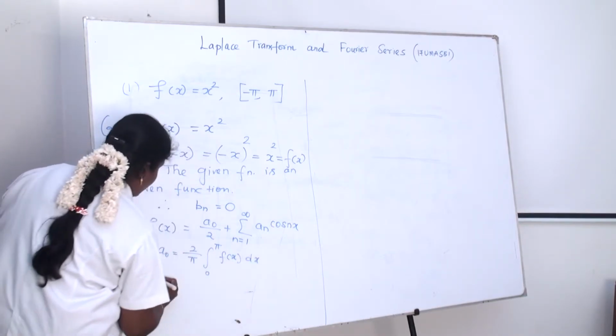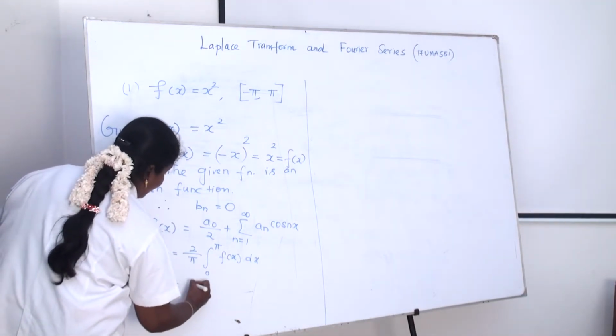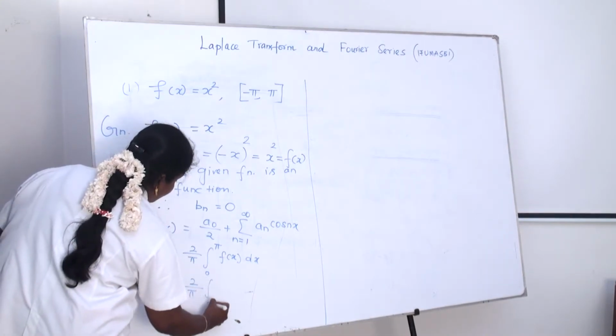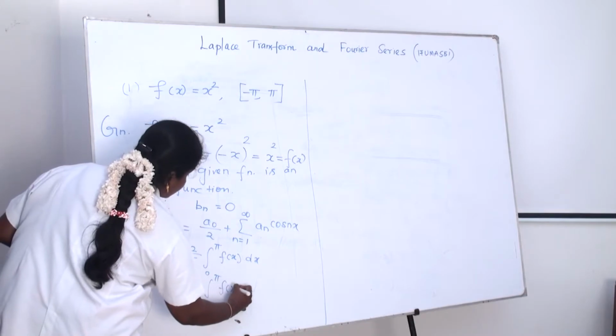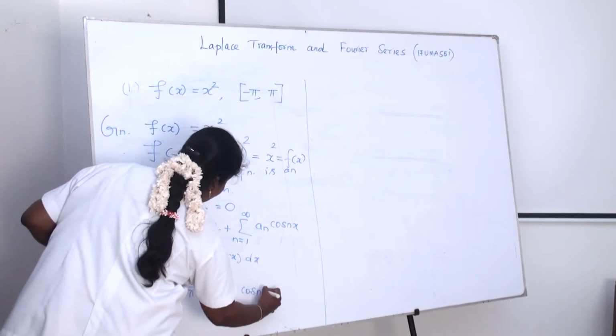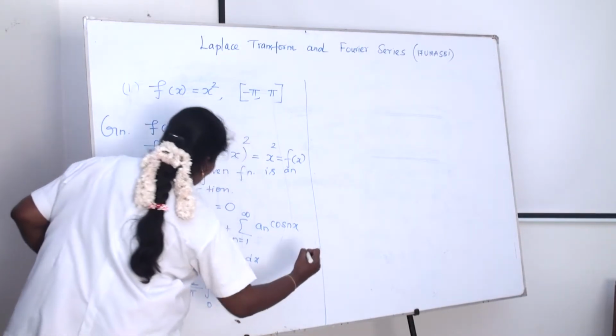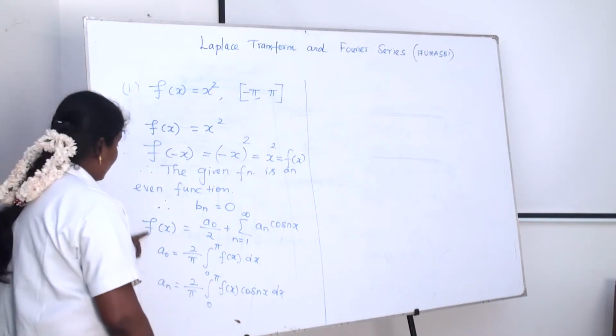If it is an even function, the formula is reduced this way, and An equals 2 by pi integral 0 to pi f(x) cos nx dx. This is the even function formula.